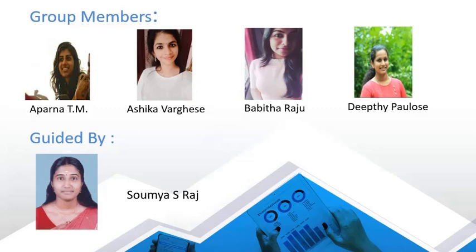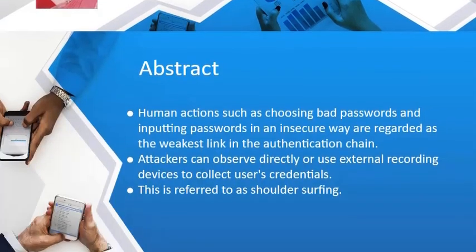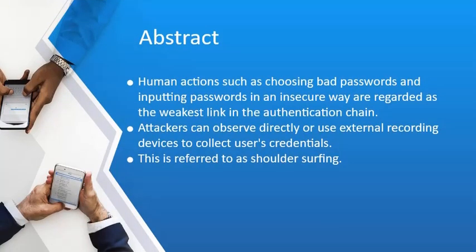Most of the authentication systems use text-based passwords, but a strong text password is hard to memorize, so people tend to choose simple passwords, and this is considered the weakest link in the authentication chain. Attackers can easily observe and obtain such passwords when the user inputs them in a public place, and this is referred to as shoulder surfing.